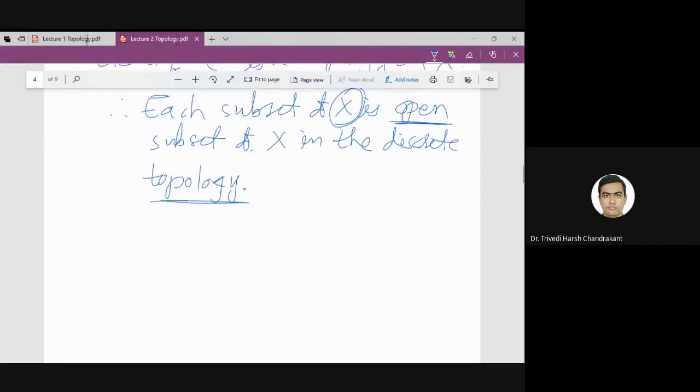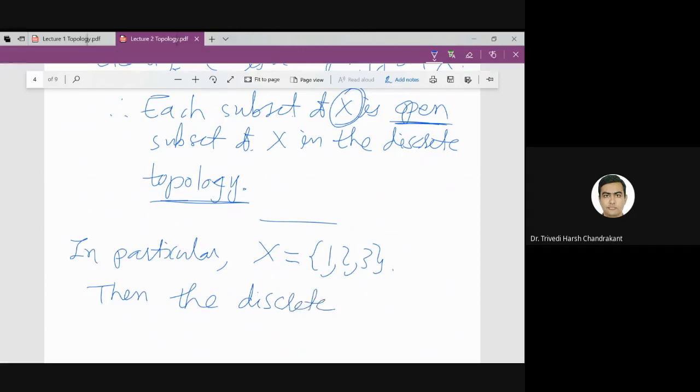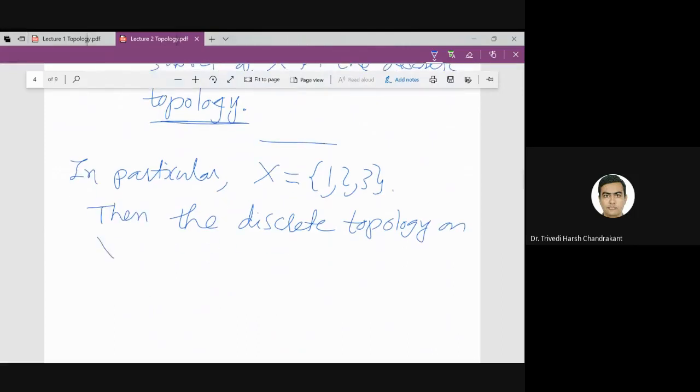So this example is over. So in particular, if I take X equal to {1, 2, 3}, only a 3-element set, then what is the discrete topology? The discrete topology on X is tau equal to power set of X. So what are the subsets of X?